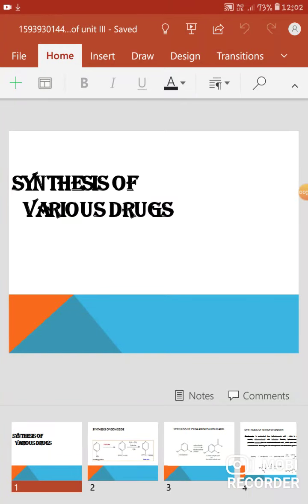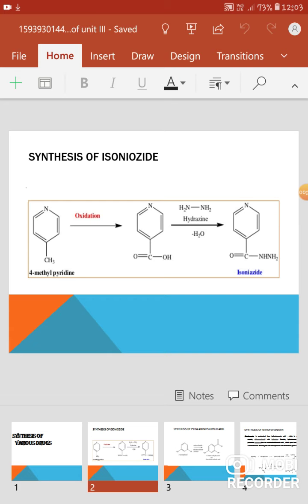So here we will discuss various syntheses of pharmaceutical drugs. First drug is isoniazid, that is an anti-tubercular drug that inhibits the formation of mycolic acid. So isoniazid can be synthesized from the starting material, that is 4-methylpyridine.